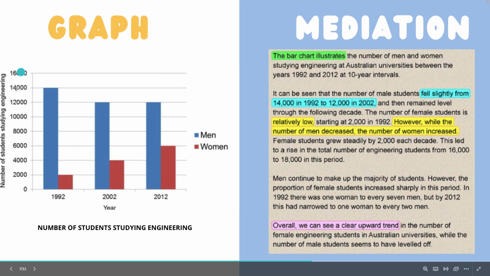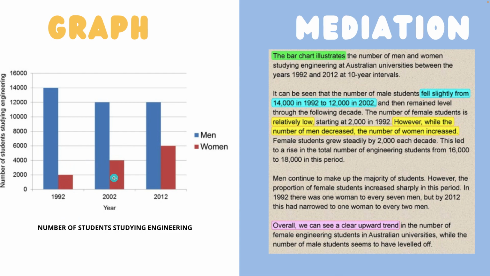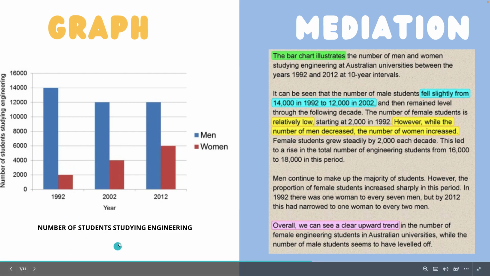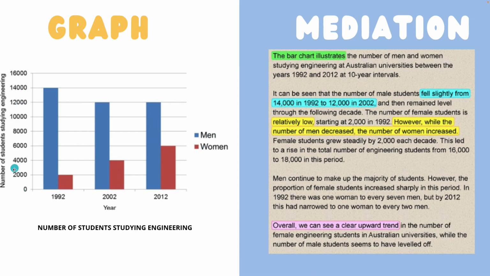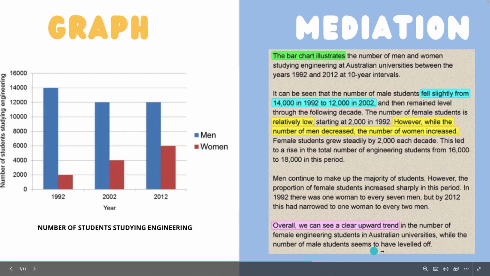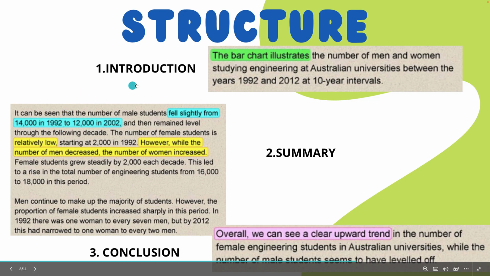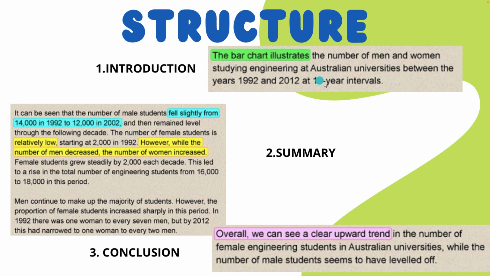Okay? Here we have an example of a written mediation. This time we have a bar graph with the number of students studying engineering. Here we have men and women, and here we have the number of students studying engineering. This is an example of a C1 mediation, okay? So, as you can see, we have a clear introduction. Here it says, the bar chart illustrates the number of men and women studying engineering at Australian universities between the years 1992 and 2012 at 10-year intervals. This would be the introduction because you need to tell your reader what you're going to talk about.